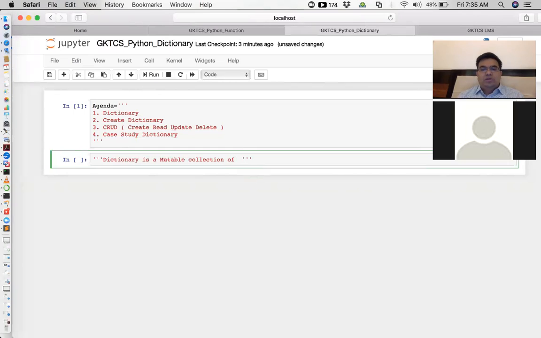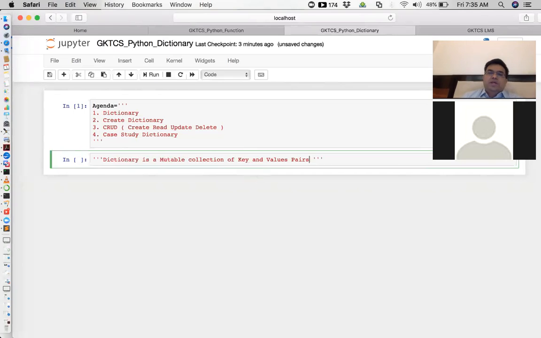Mutable collection of what? Keys and value pair. There is a pair of key and value, which means there is an association of a key with a value.